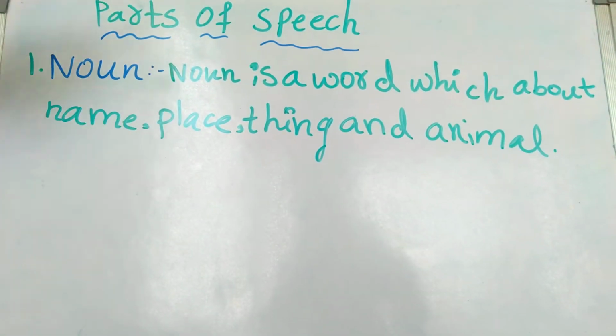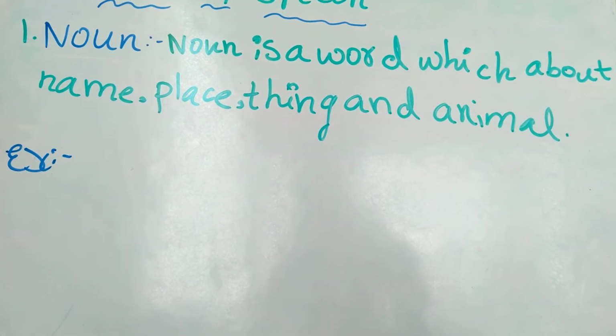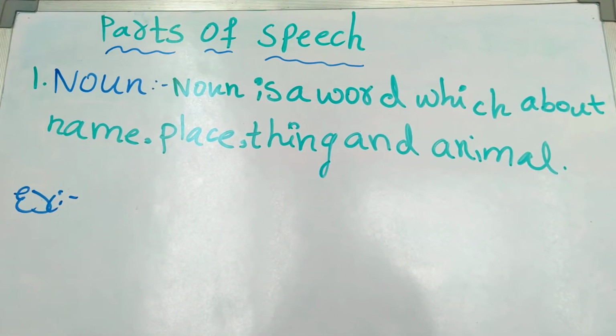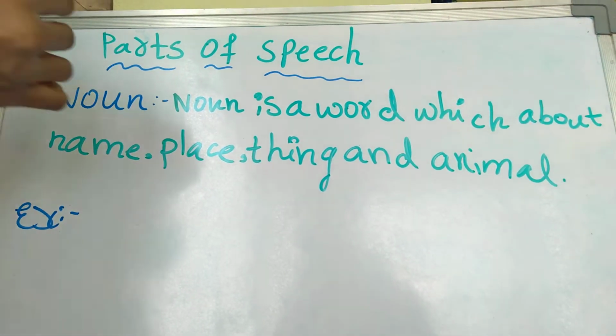We'll see an example. Ramachandram is an honest man.